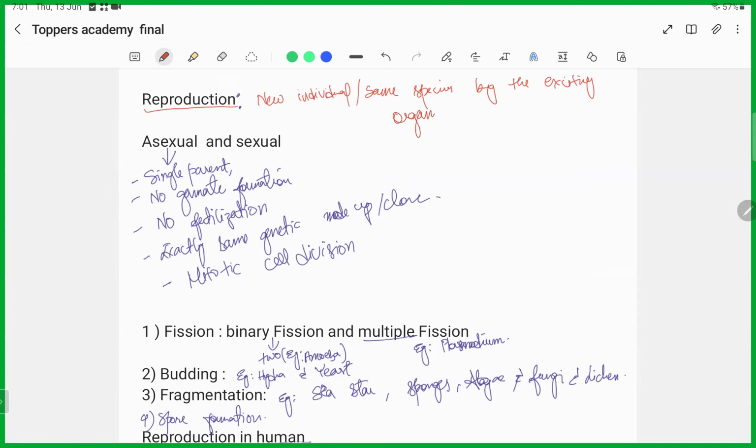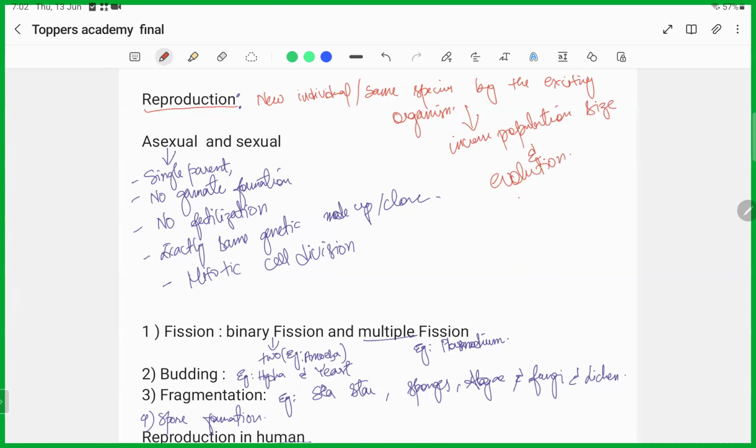It is the process that leads to an increase in population size, and with time it will also lead to evolution.